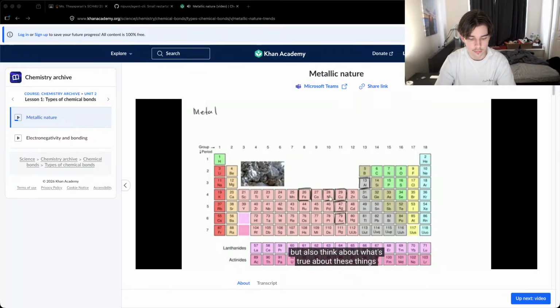Or at least for me, these are the ones that immediately pop out. Hey, I've seen these things before, and they all feel like metals to me. But let's think about what's true about these things, and as we'll see many other elements on the periodic table that give them this metallic nature. What do we associate with having a metallic nature? Well, one is that these things tend to be shiny.